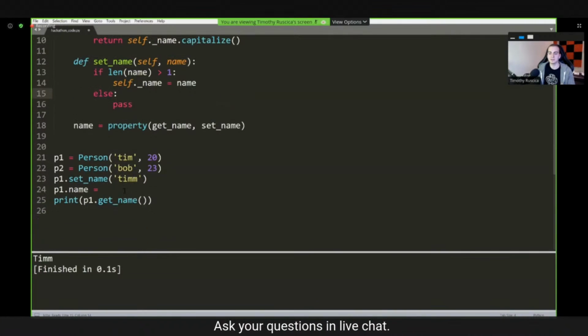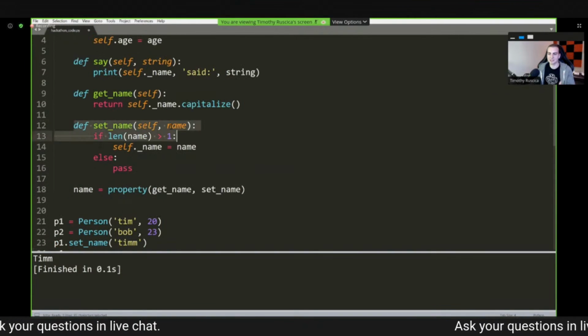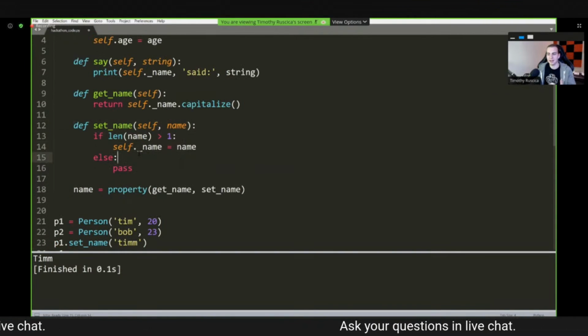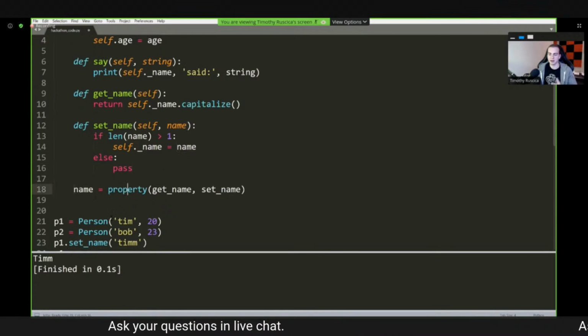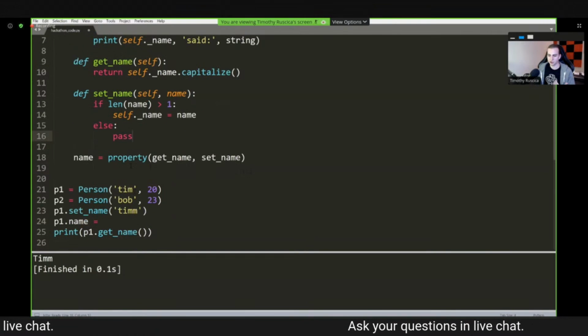The reason for that being that when I call p1.name, that is calling the set name. So then if I call name again inside of here and I don't use a different name, it will use the property again, and it will use it and use it and use it, and we'll get what's known as a recursion error. Anyways, I'll show you how this works now.